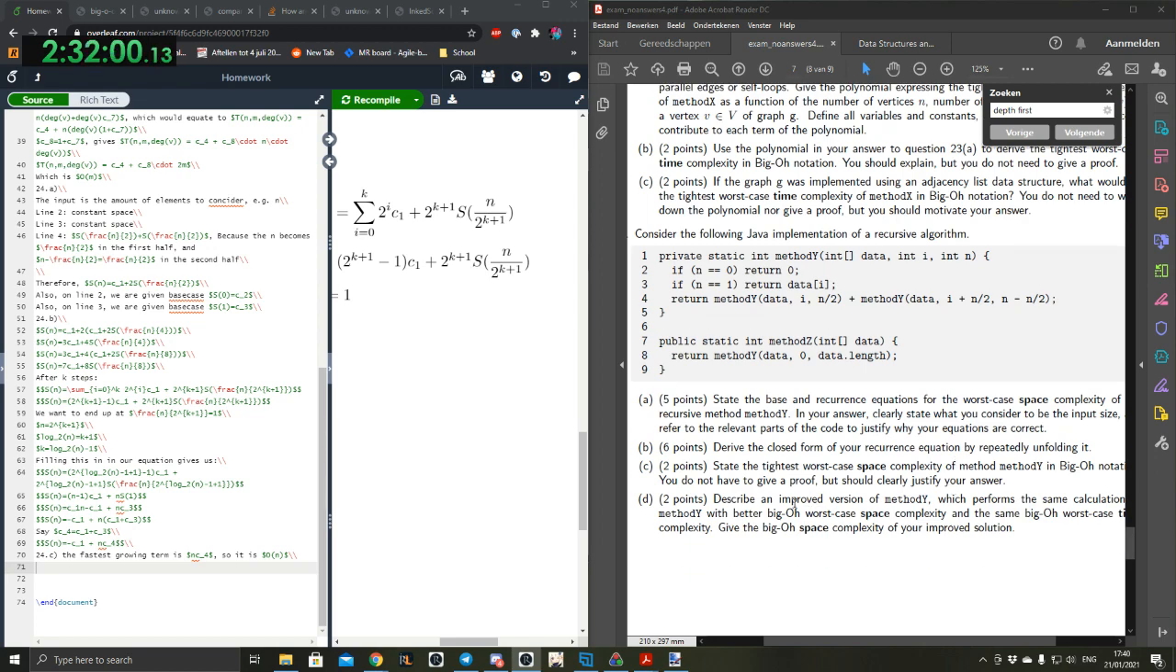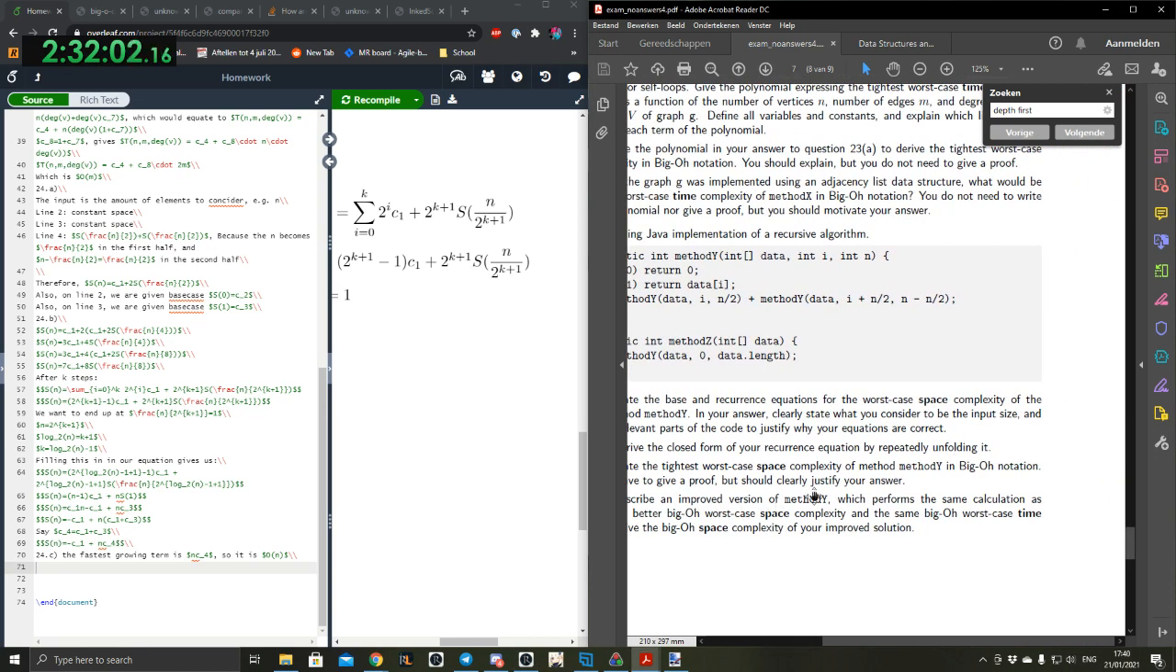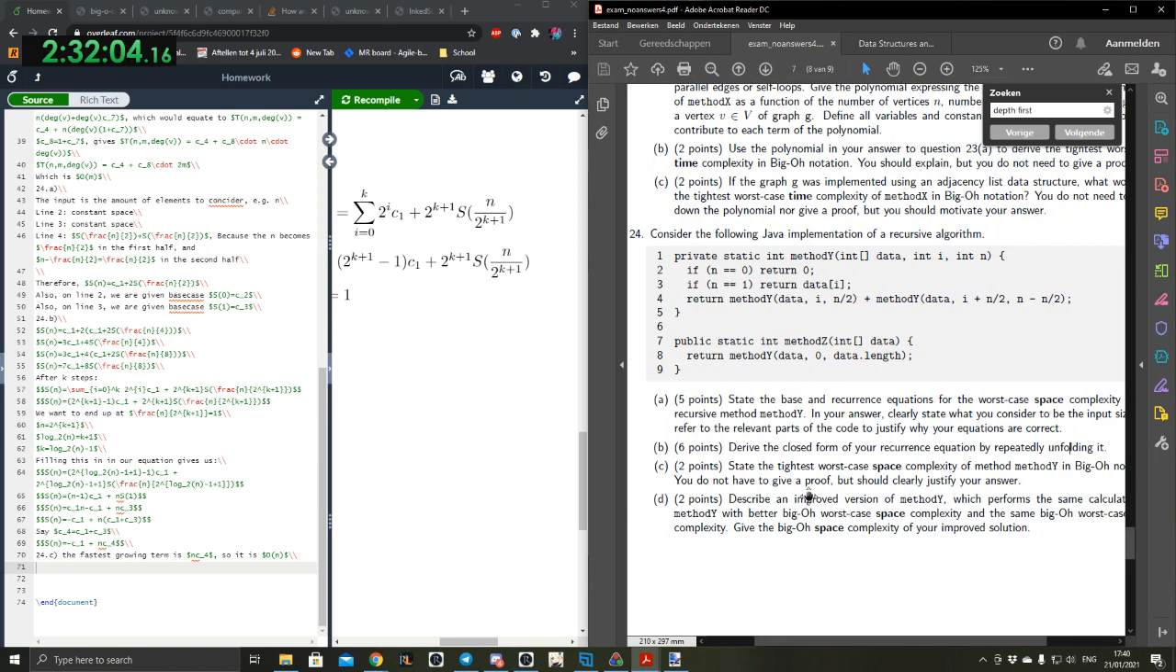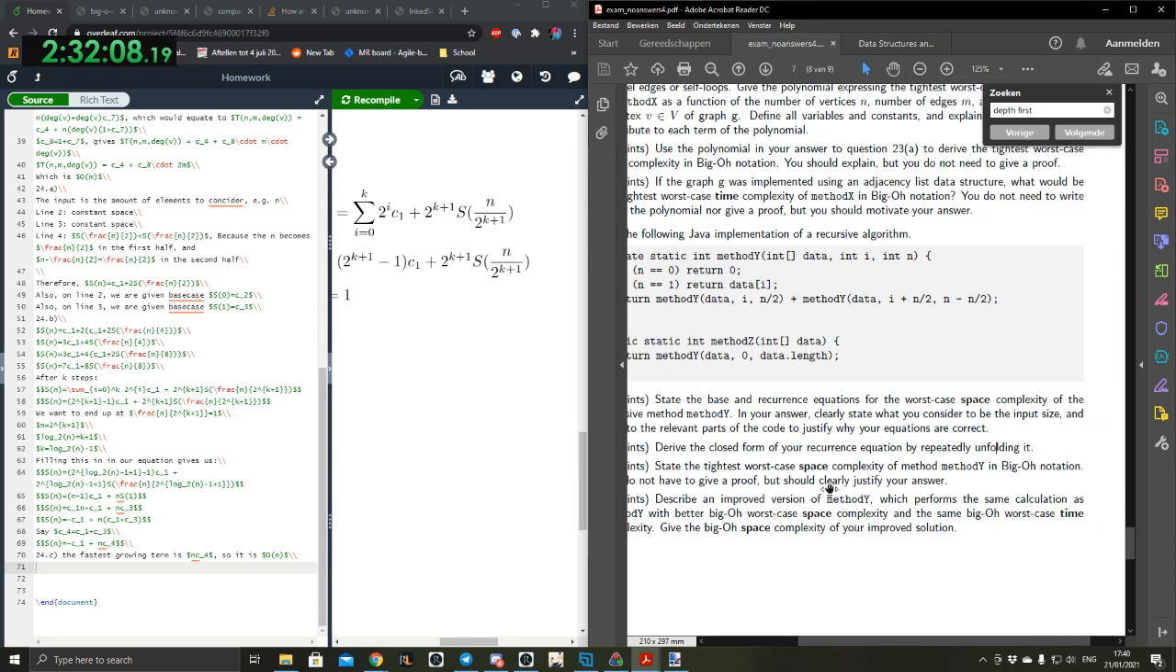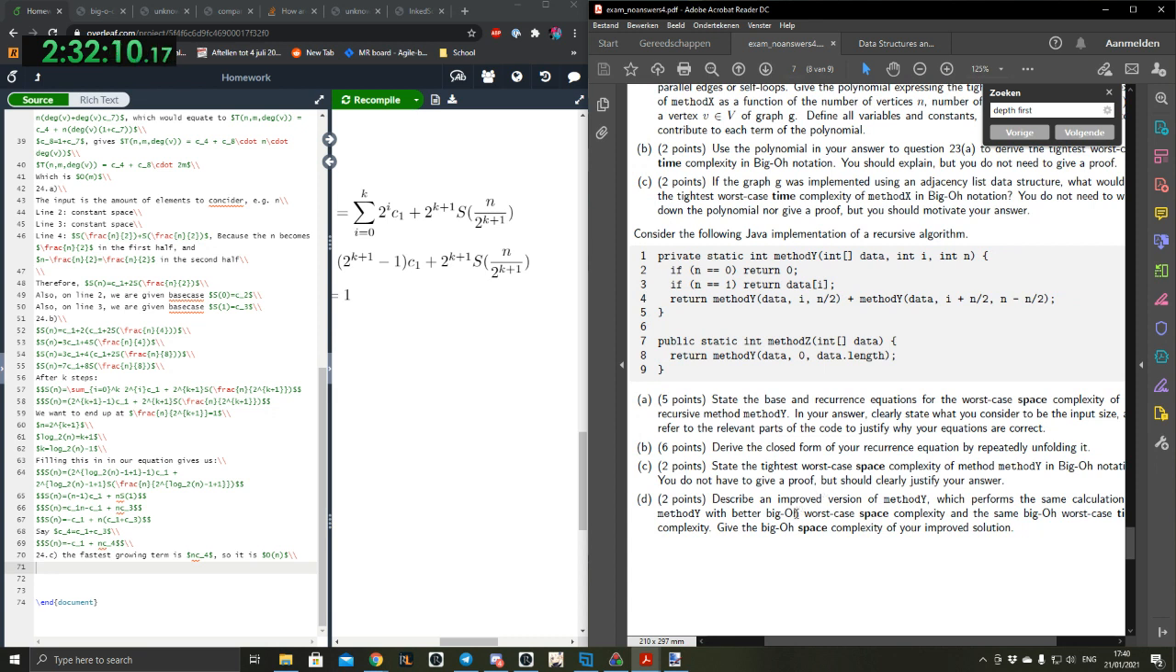Describe an improved version of the method which performs the same calculation with better big O worst case space complexity and the same big O worst case time complexity. Give the big O space complexity of your improved solution. Perhaps by not using the double recursion. Maybe by making it tail recursive.